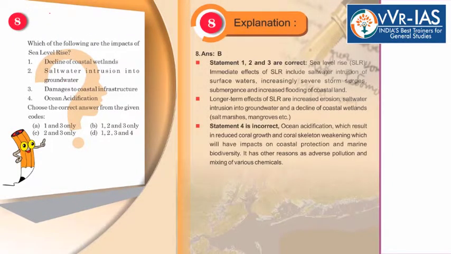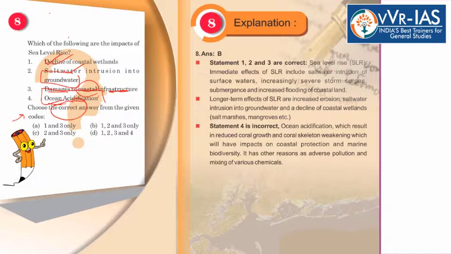Which of the following are the impacts of sea level rise? Decline of coastal wetlands, salt water intrusion into the groundwater. Third, damages to the coastal infrastructure. And fourth is your ocean acidification. Now choose the correct answer from the given codes. 1 and 3. These are the options that have been provided.